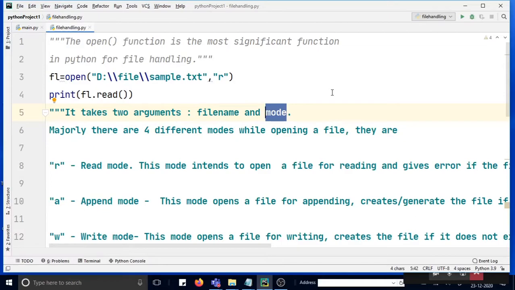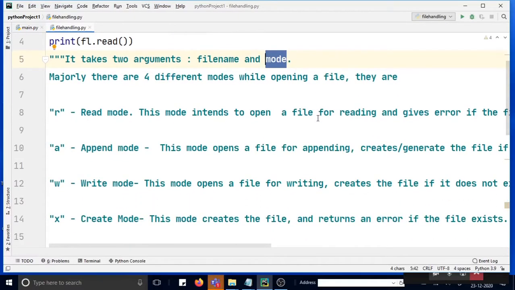You don't want to write directly, I mean, once you write to any file, it will be overwritten. So if you don't want to do that and you want to append something, that is also possible. For that we have option a. You can also write on a blank file from scratch. That is also a possibility. If the file is already written, then you can read the file. So here we have a few options by which we can do operations on a file, and these are called modes.